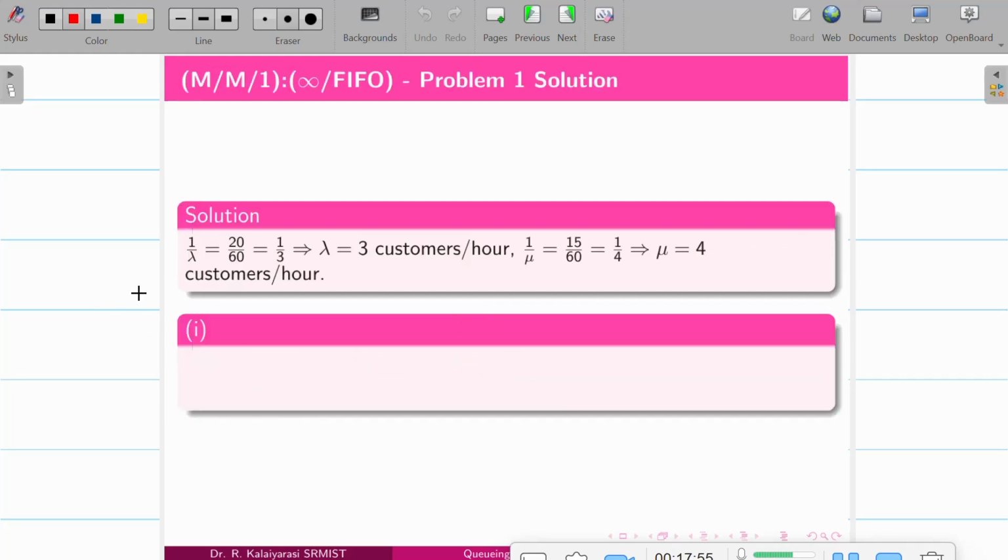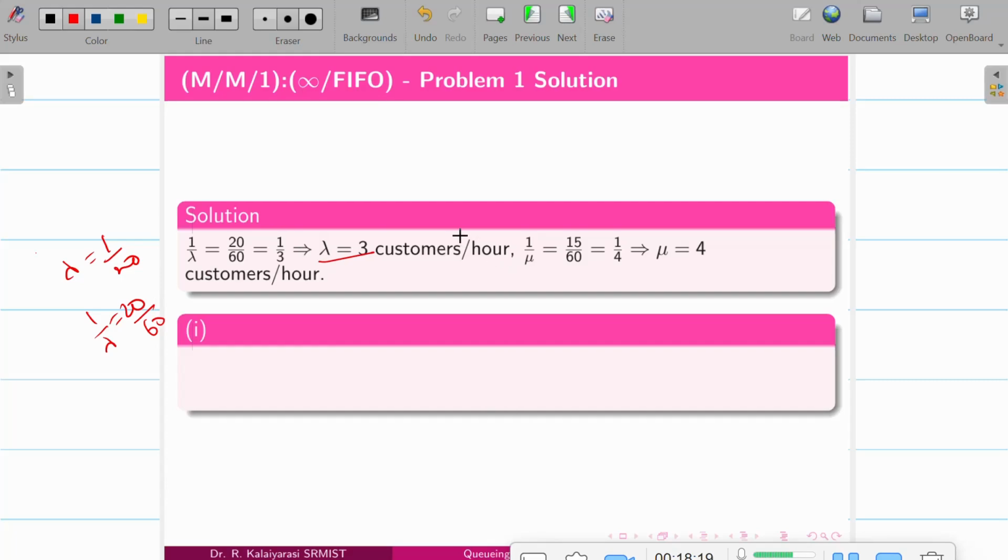It is given that lambda is per 20 minutes, so we'll convert into 60. We'll take it as lambda is equal to 1 by 20, so accordingly 1 by lambda is equal to 20. We'll convert it into hours, so it is 1 by 3. So lambda is equal to 3 customers per hour.